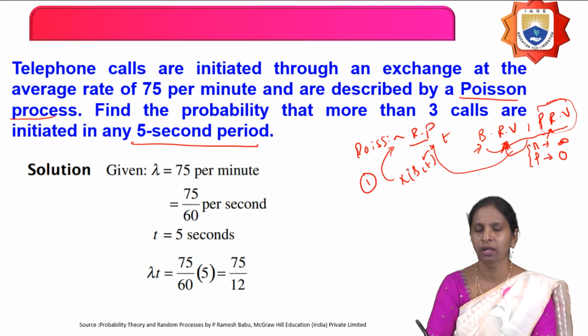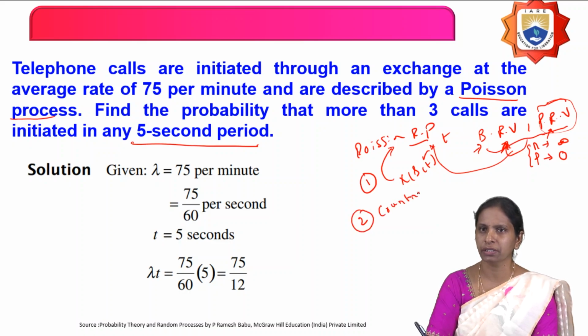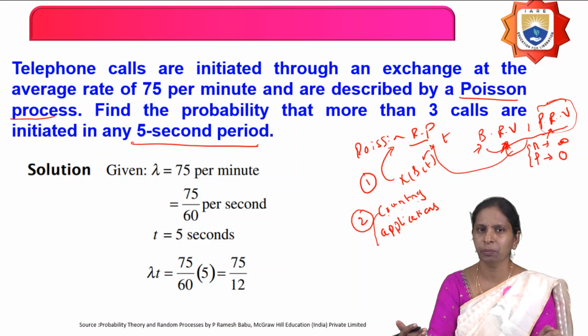The Poisson random variable is used for one type of application, Bernoulli experiments. The second type of application is counting applications. The Poisson random variable and the Poisson random process are used for counting applications. For example, counting the number of telephone calls made per minute, the number of items in a box, or the number of persons entering a supermarket in 1 hour.